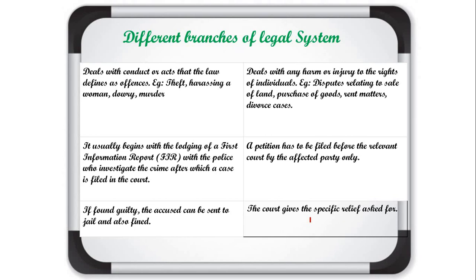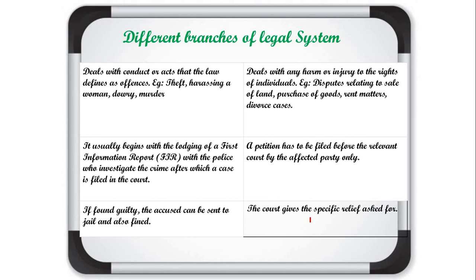The second main difference: all criminal cases begin with lodging an FIR, a First Information Report, in the police station, and after the FIR the police starts its investigation. But in civil cases, a petition has to be filed. Third difference: in criminal cases, if any person is found guilty, the accused can be sent to jail or fined.